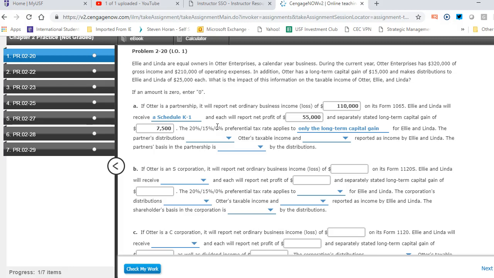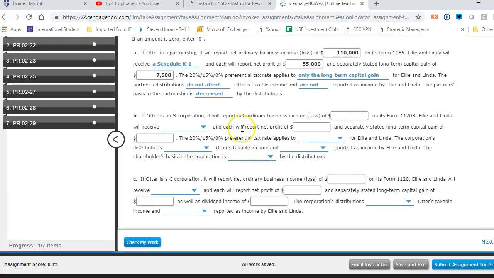The partner distributions are basically the questions that drop down. The answer would be do not affect Otter's taxable income and are not reported as income by the owners, Ellie and Linda. The partner's basis in the partnership, though, would be decreased after the distribution. So we have a partnership chapter that we're going to get to where we'll talk about how distributions can decrease the basis in the business. So that was letter A.